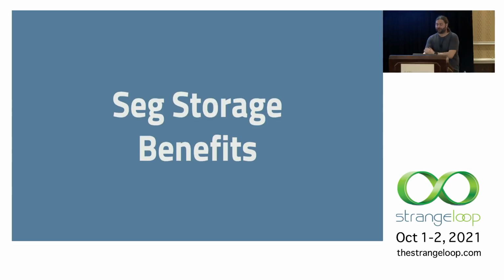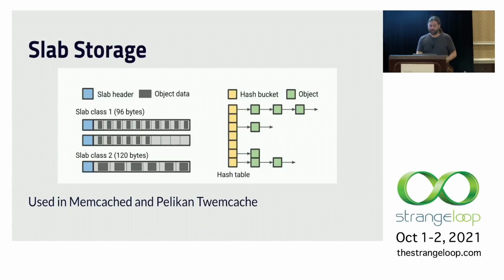I mentioned before that there were some benefits that we got specifically from using this new storage library. To understand those, we first need to understand how the two storage libraries differ. So this is slab storage. This is what you would find in Memcache. And this is what I was trying to avoid writing in Rust.